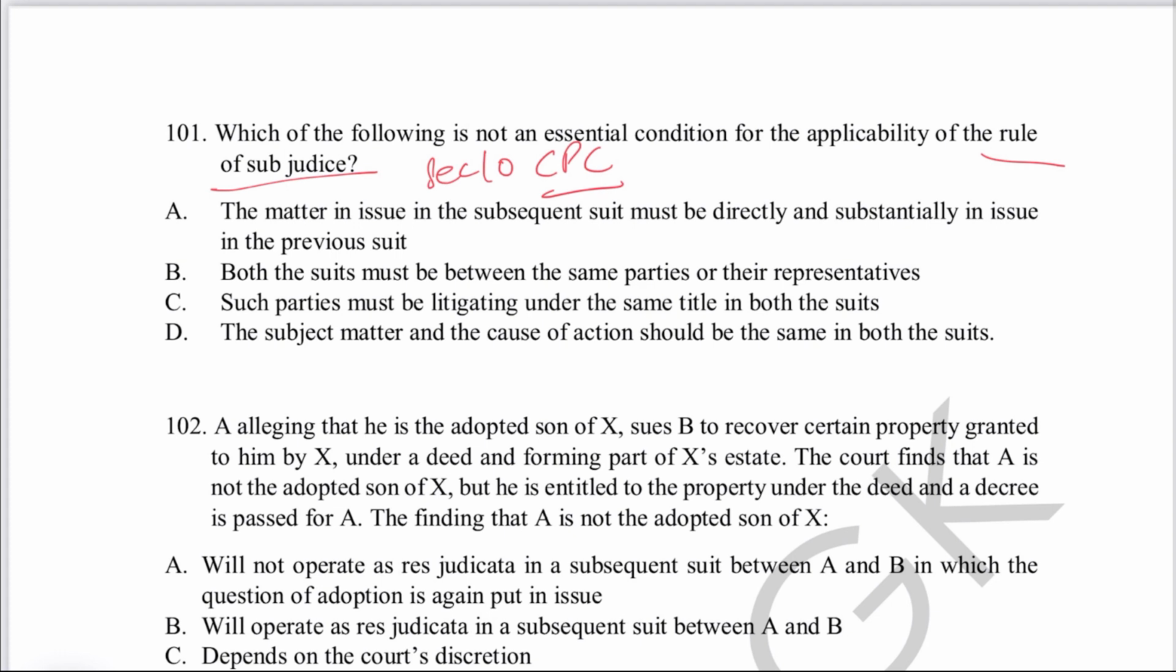Option A says that the matter in issue in the subsequent suit must be directly and substantially in issue in the previous suit. Option B, both the suits must be between the same parties or their representatives. Option C is such parties must be litigating under the same title in both the suits. And option D is the subject matter and the cause of action should be the same in both the suits. The right answer should be option D.